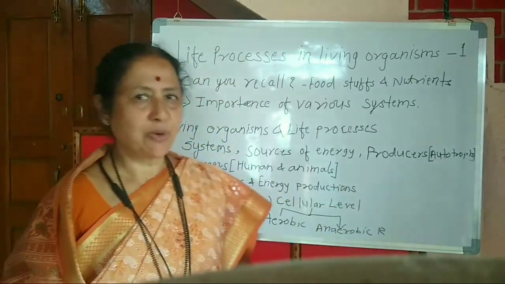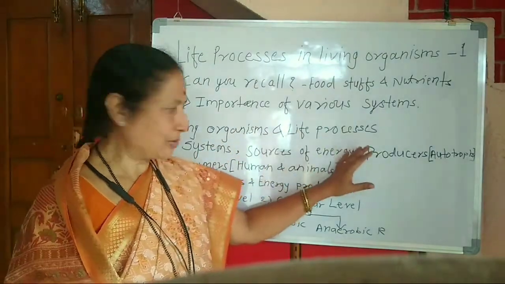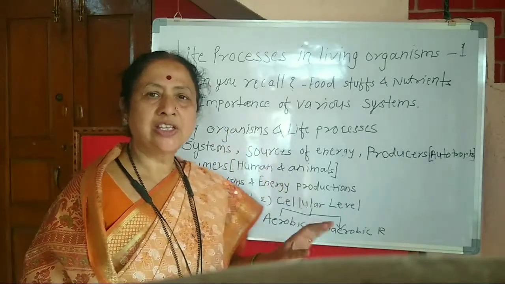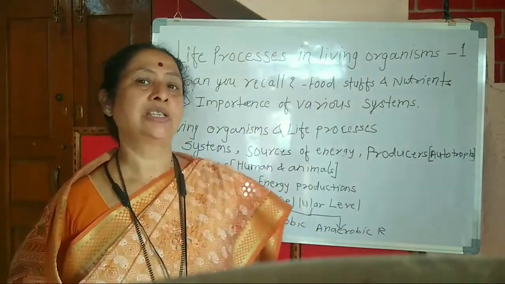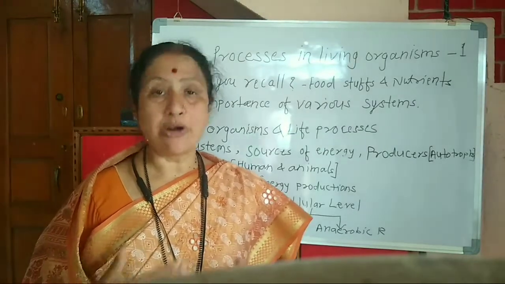First, I'll sum up once again. The living organisms and the life processes, various systems, are working simultaneously, and so they need a kind of coordination.